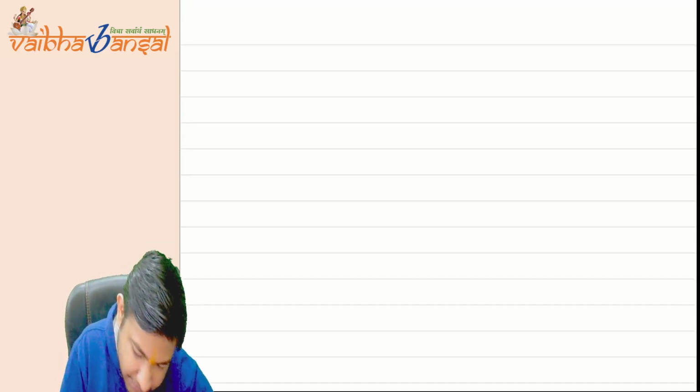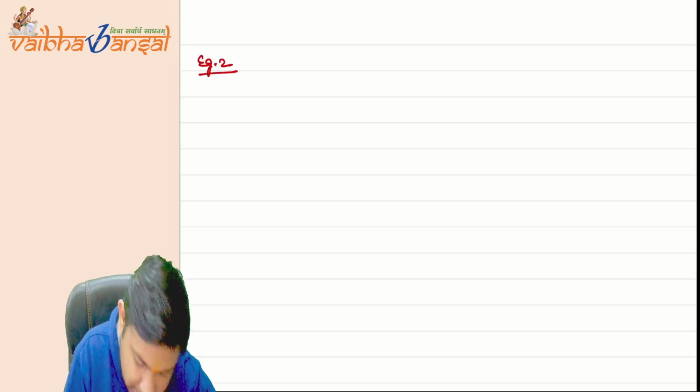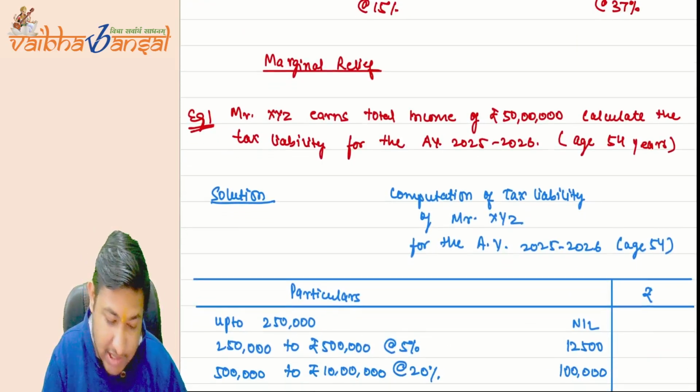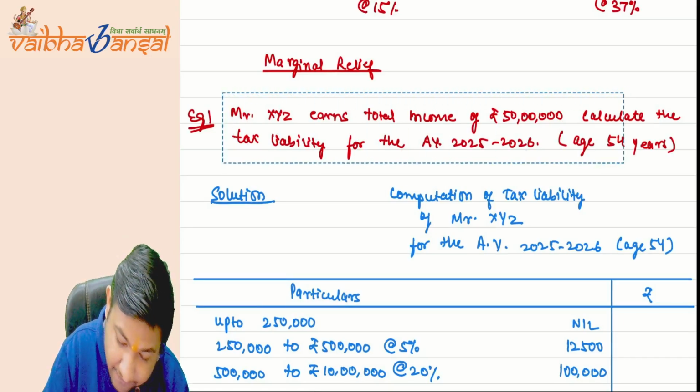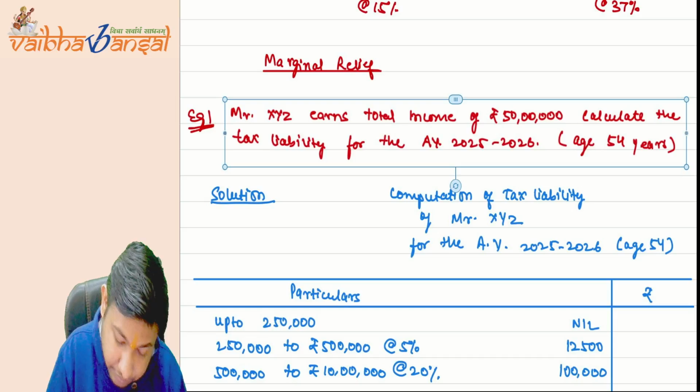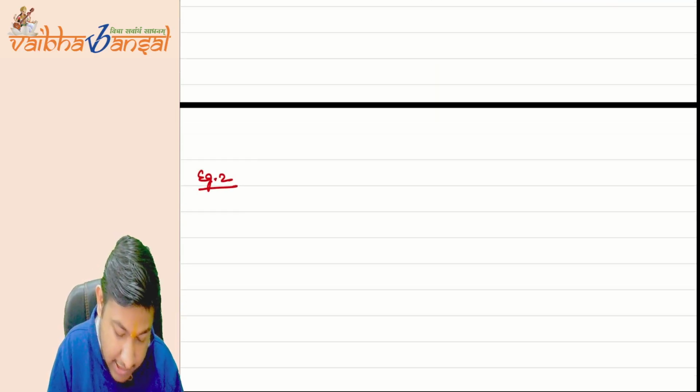Now, write example number 2. Each and everything remains same. The question is going to be same except one thing.